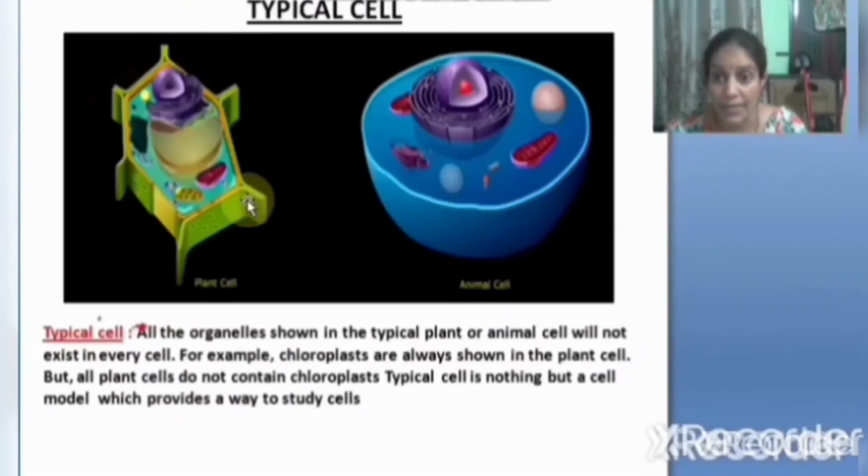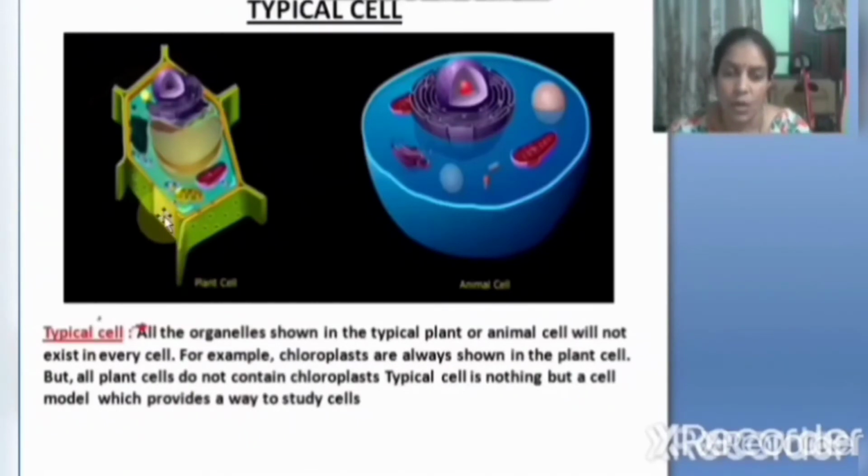But in plant cells, this is very important, children, listen properly. In plant cells, the plasma membrane is present inside the cell wall. The cell membrane is not the outer covering of the plant cell. The plant cells are covered by the cell wall. Inside the cell wall, there is a plasma membrane. Plasma membrane and cell membrane are the same.